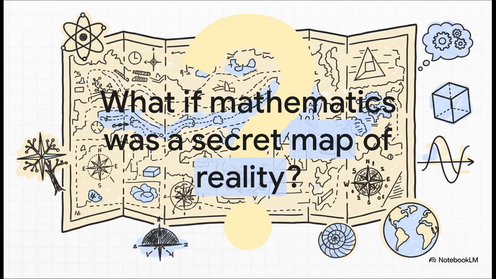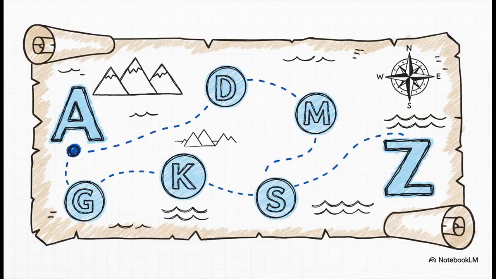What if mathematics was actually a secret map of reality? And like any good map, it has a key, a legend, to help us navigate all that complexity. So today, that's exactly what we're going to do. We're going to explore this A to Z framework that treats math like a meta-mathematical cartography. Fancy term, right? It just means a map of meaning.